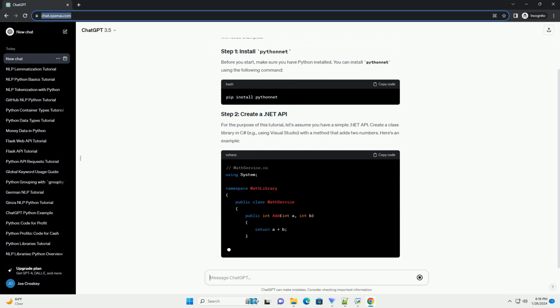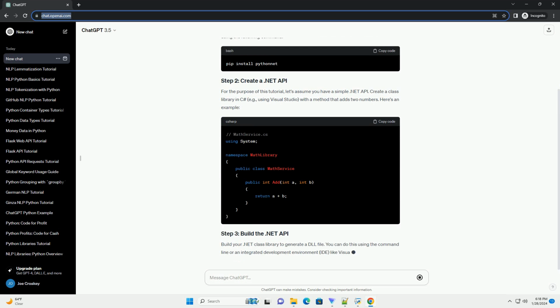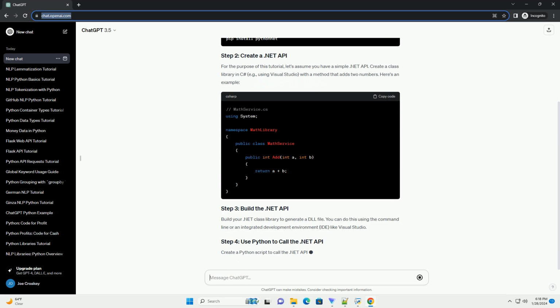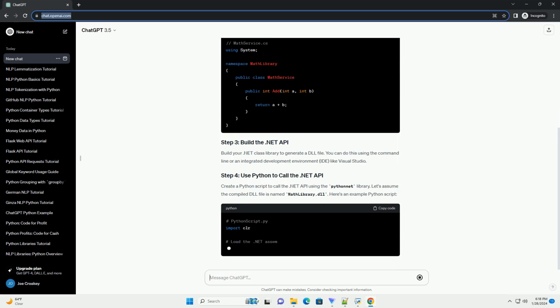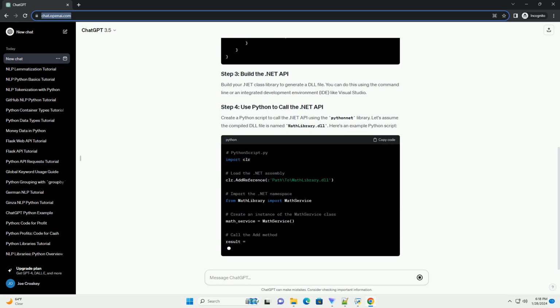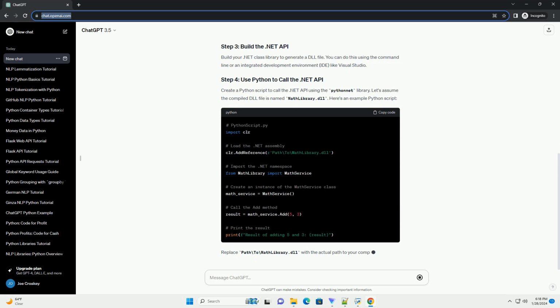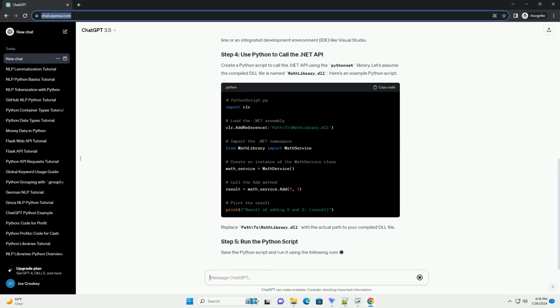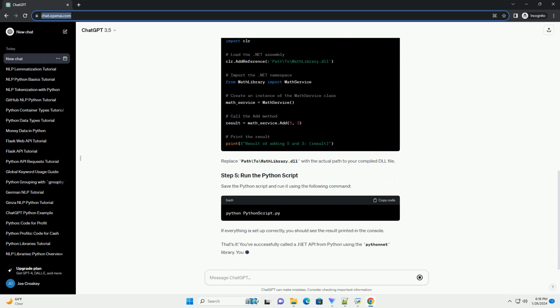For the purpose of this tutorial, let's assume you have a simple .NET API. Create a class library in C#, for example using Visual Studio, with a method that adds two numbers. Here's an example. Build your .NET class library to generate a DLL file. You can do this using the command line or an integrated development environment, IDE, like Visual Studio.